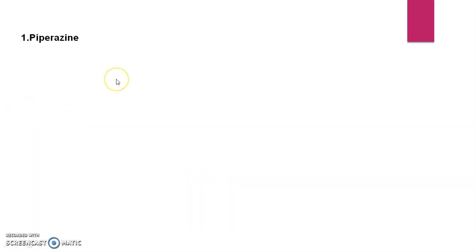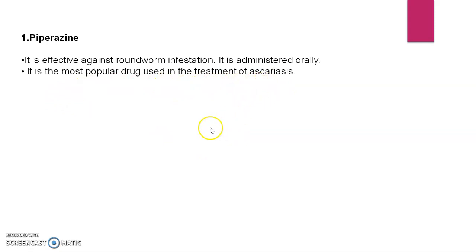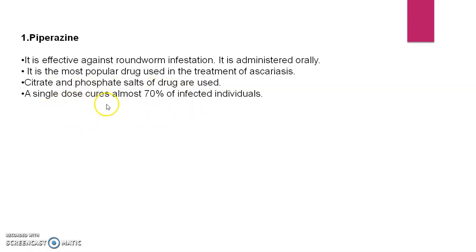Then we see the different drugs used in these parasitic infections. First is piperazine. It is effective against roundworm infection. It is administered orally. It is the most popular drug used in the treatment of ascariasis. Citrate and phosphate salts of piperazine are also used. A single dose cures almost 70% of the infected individuals. That means if one dose is given, it covers almost 70% of infections.